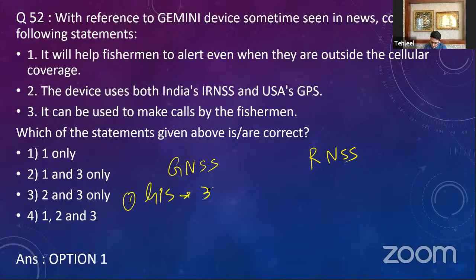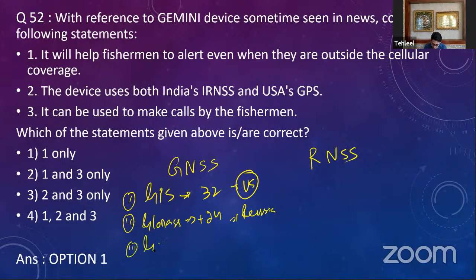GPS is a constellation of 32 satellites that are up there. Most of them are in the geosynchronous orbit, and some of them are in the geostationary orbit. And this GPS is a constellation of 32 satellites of the United States that provide global navigation satellite system to the people worldwide. Then we have GLONASS. GLONASS is a GNSS, that is Global Navigation Satellite System, with a constellation of 24 plus satellites. This is of the Russian Federation. This is of Russia that has developed this global navigation satellite system.